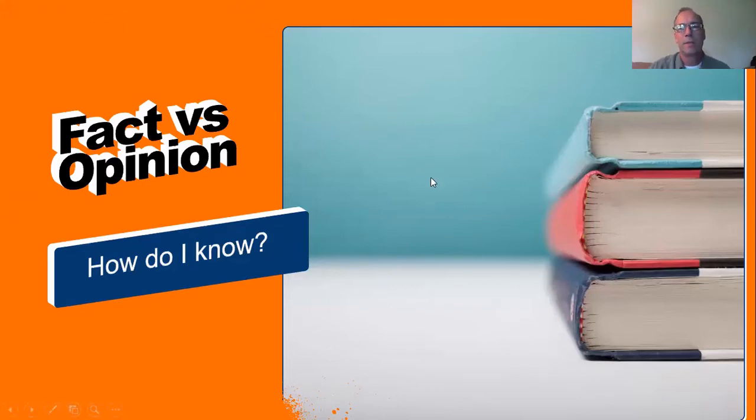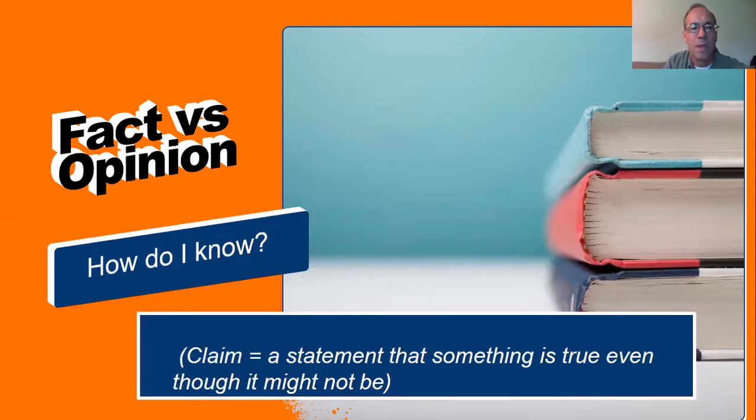All right. So how do you know if something is fact or opinion? Good question. I'm going to tell you the answer now. In reading, we talked about facts not as something that's true, but as something you're claiming to be true. What does it mean to claim? Claim is to make a statement that something is true, even though it might not be.